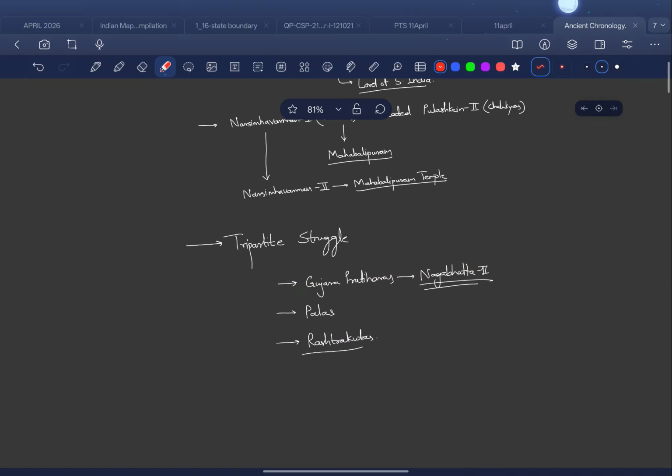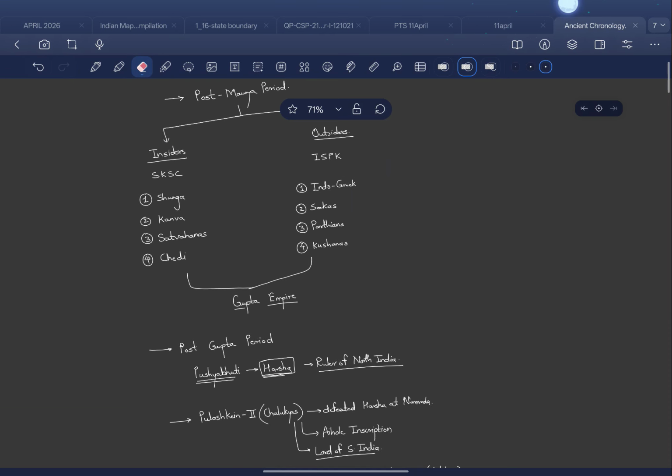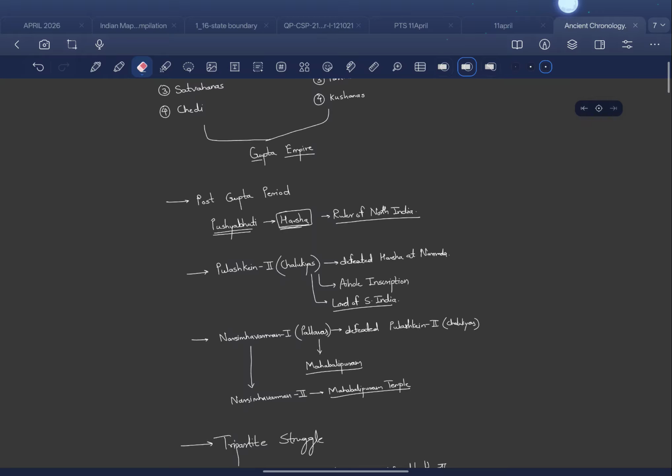So this was the broader thing, and on the larger scale there was a tripartite struggle going on between Gujara Pratiharas, Palas, and Rashtrakutas, and ultimately the Gujara Pratihara ruler Nagbhatt II, if I'm not wrong, won the tripartite struggle. After this it was Mihir Bhoj. I just remember that it is Mihir Bhoj who completed the final conquest, and they became the undisputed leader of Kannauj.